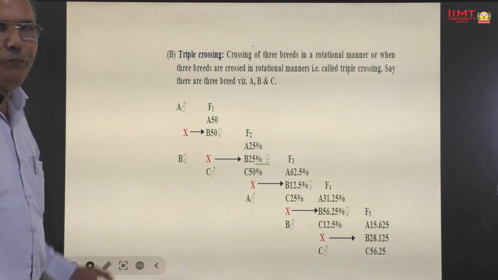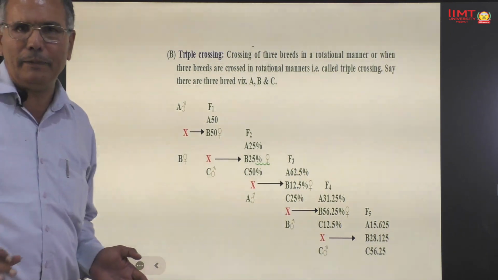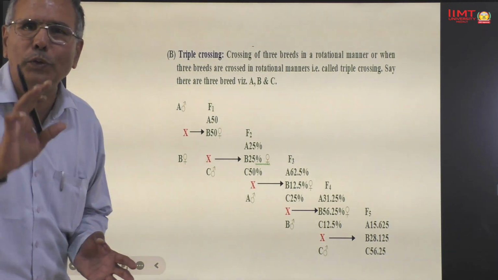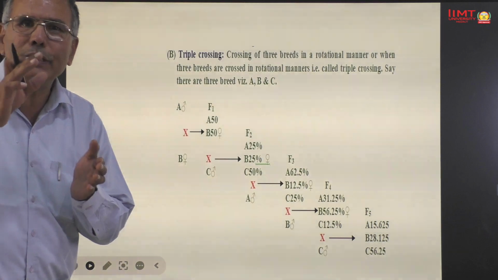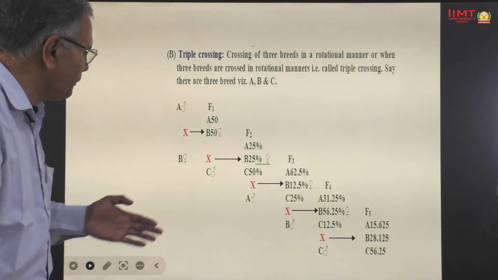Here we use these 3 breeds in a rotational manner. Hence, this crossing is also known as rotational crossing or triple crossing.